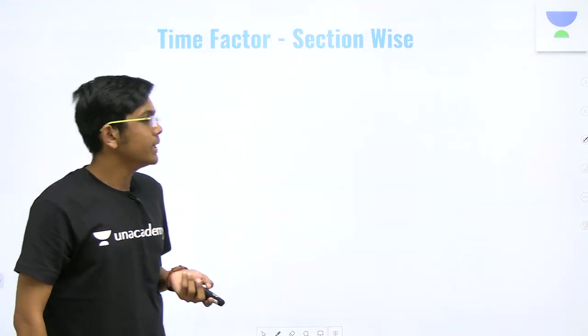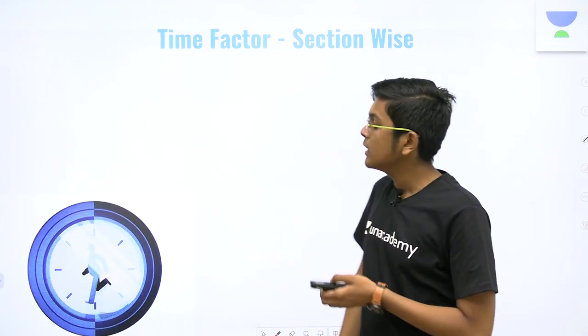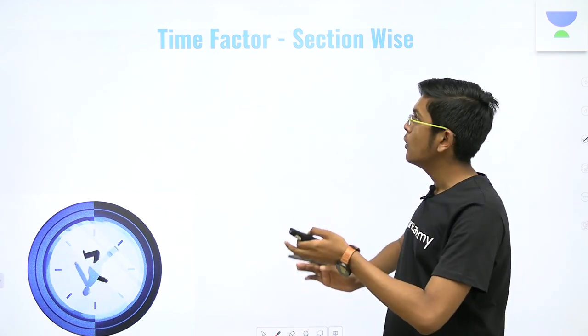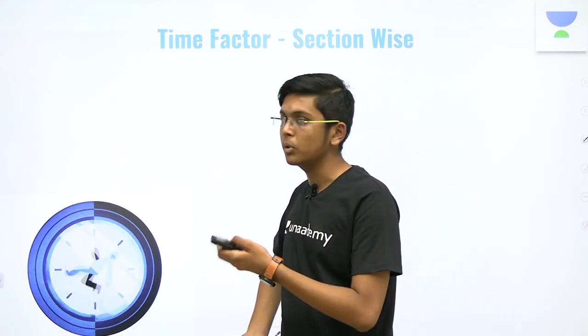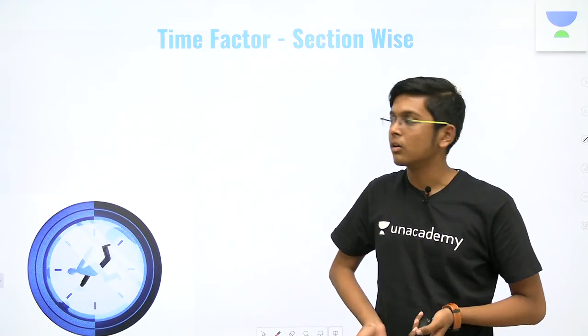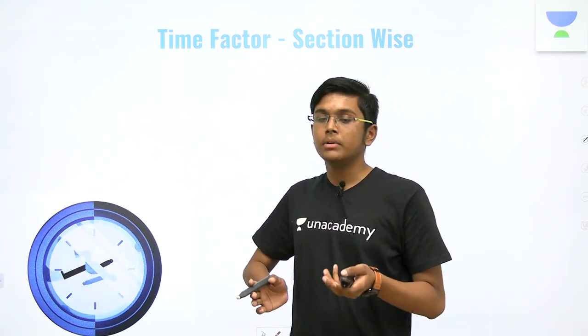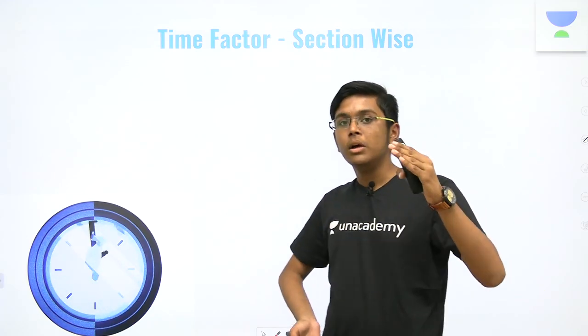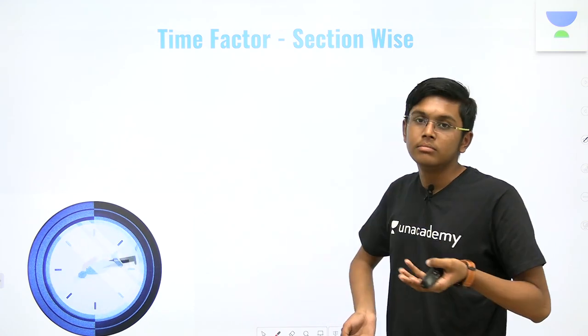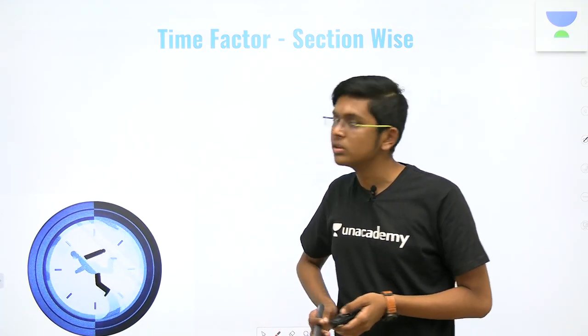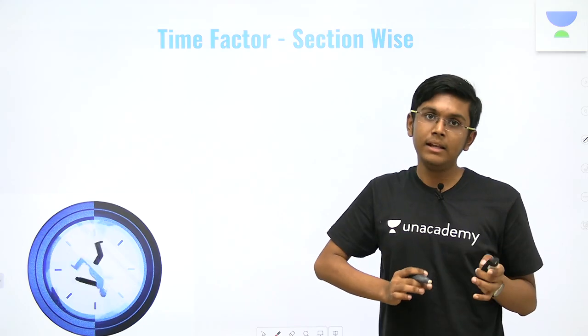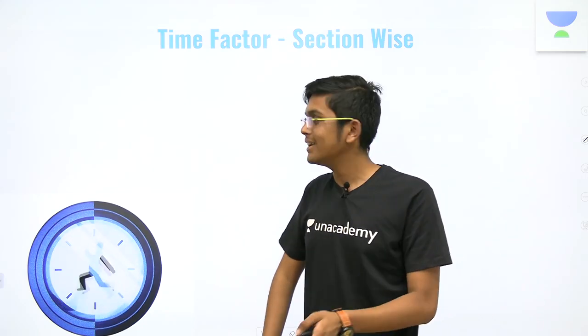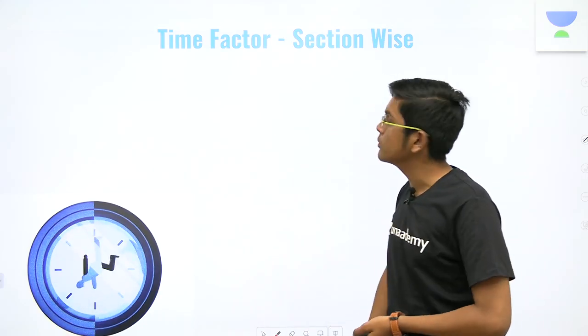Now getting on to the topic, the first thing is you should realize that section wise what time you should employ. First of all, it's a commonly known thing that for papers which are lengthy, which are time intensive, you should attempt biology, chemistry, physics section wise. That's what is recommended. But if you are towards the end of your preparation and you have been using one style for most of your preparation, do not change it at the last moment. It may hamper your performance.